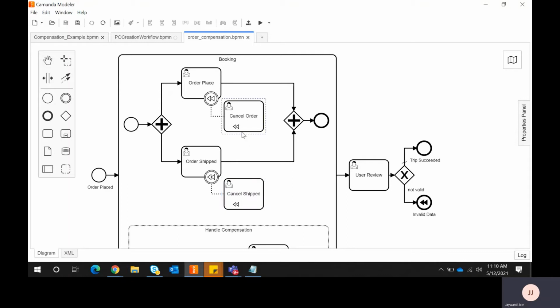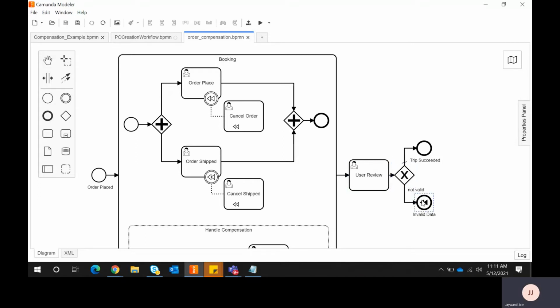I'll tell you when this activity will fire. If we take a positive scenario, the order is successfully placed and shipment is done, and it will wait here. Both operations are done, and then it finally moves on and ends the process. After the process ends, the user will review. If the data is correct, the process ends. But in case the data is not correct, I forcefully want to undo some operation. That is my requirement.